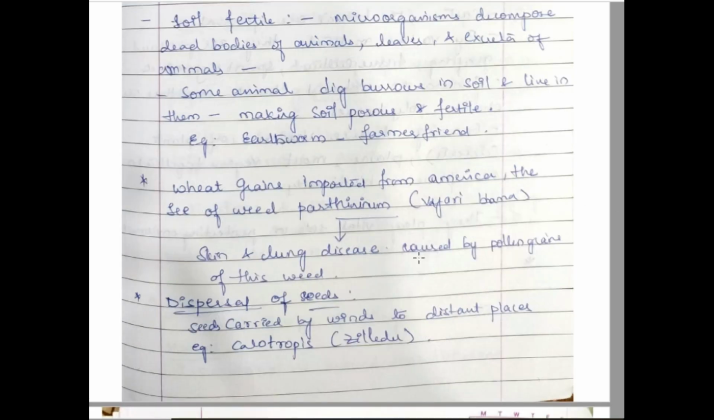You should know one important thing regarding wheat grains. Wheat grains are imported from America. During this process of import, there was an entry of Parthenium, generally called Vayaribama in Telugu. It entered the country from America. Because of this Parthenium, skin and lung diseases are caused, especially by its pollen grains.